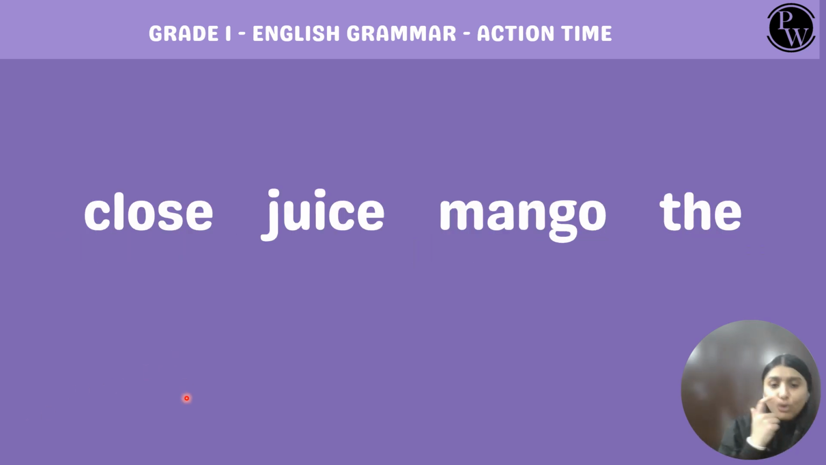Next group is close, juice, mango, the. This is very easy because close here, in this group, is an action word. Okay, because it indicates an action such as closing the door or closing the lid. Whereas the words juice and mango indicate no action. So here close is a verb.